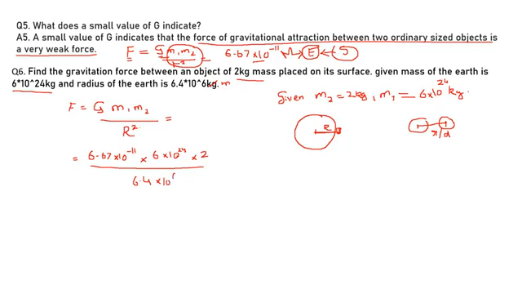Because this is r square, I have to take the whole square. So you will get 6.67 into 10 to the power minus 11 into 6 into 10 to the power 24 into 2, divided by the square of the radius.